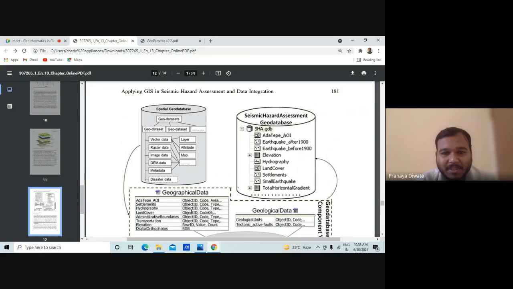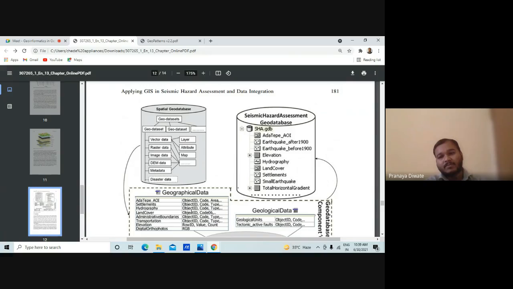So you have special geodata sets, which is a geodatabase, and we have different kinds of data: vector data, raster data, image data, DEM data, and metadata. Then you have layer, attribute, and map. So this kind of special geodatabase is required for the study. Then you have a seismic hazard assessment geodatabase.